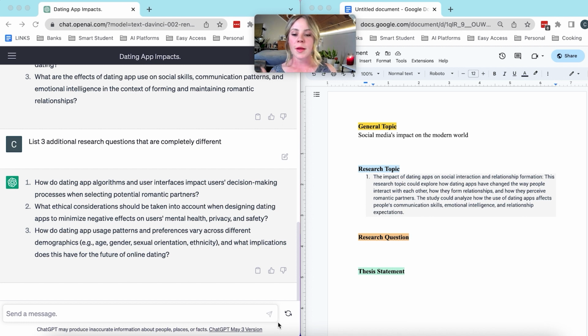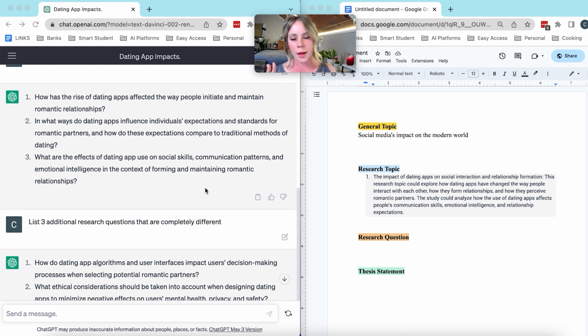I do want to point out that another prompt you could have used to shake up these first three basic research questions is by prompting ChatGPT to provide examples similar to one of these that you like.